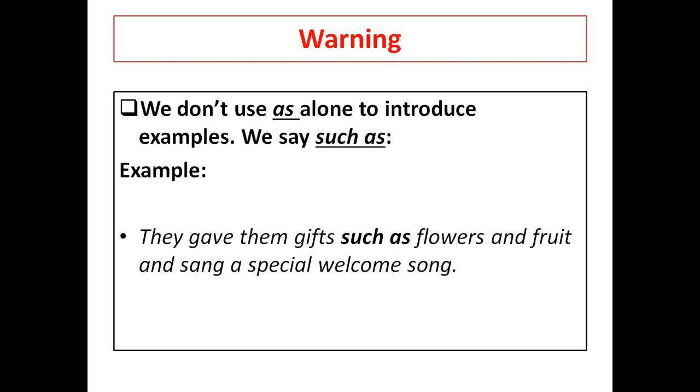Okay, here I introduce the examples flowers and fruits. Before that, I should put the words such as. I'm not going to put as alone. I'm not going to say they gave them gifts as flowers and fruit. No, here the meaning changed completely. Great.